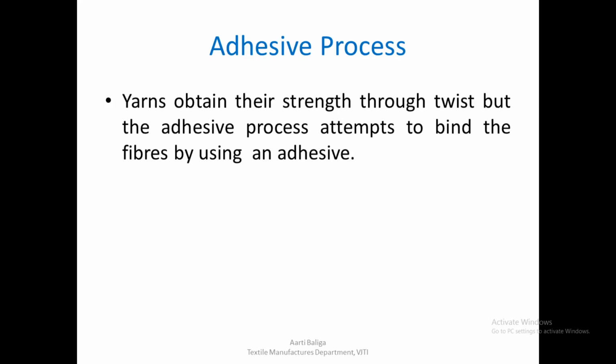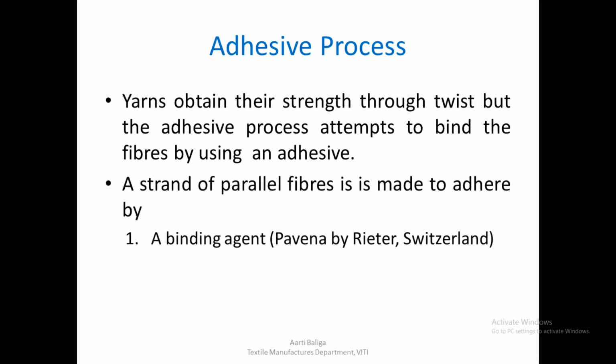Yarns normally, if we have to impart strength to them, we have to insert twist. But in the case of the adhesive process, attempts are made to bind the fibers by using adhesive. The strand of parallel fibers is made to adhere by either of the three processes that are mentioned below.